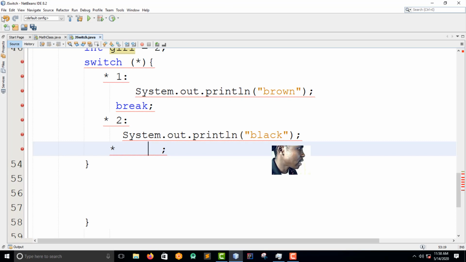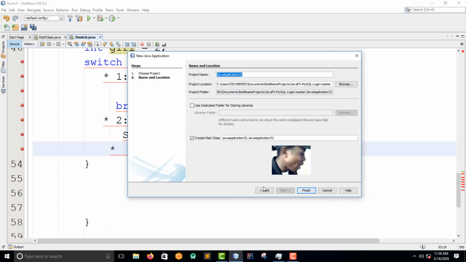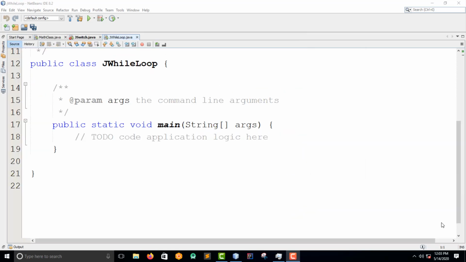So guys, I want to create a class, and I'm going to call it Java while loop. That's it, and then finish. I have created the class, and the next thing I'm going to do is to write the syntax so that you can get familiarized with it.